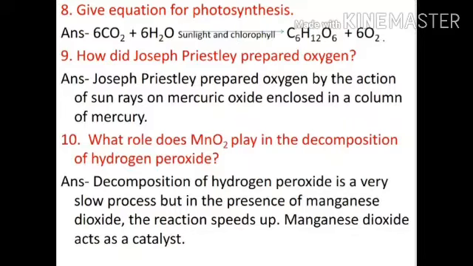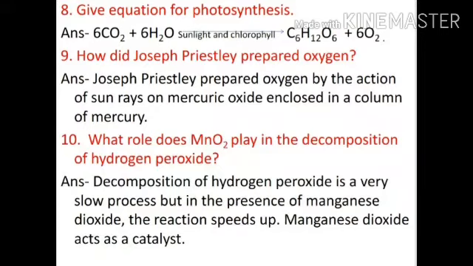Question number 9. How did Joseph Priestley prepare oxygen? Answer is Joseph Priestley prepared oxygen by the action of sun rays on mercuric oxide enclosed in a column of mercury.